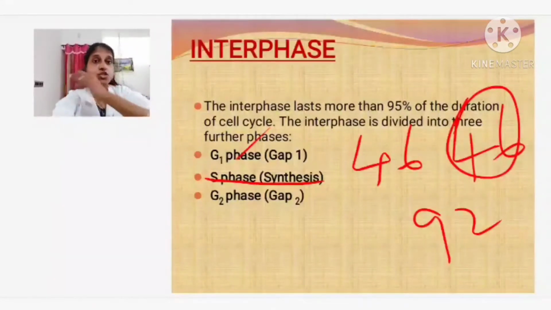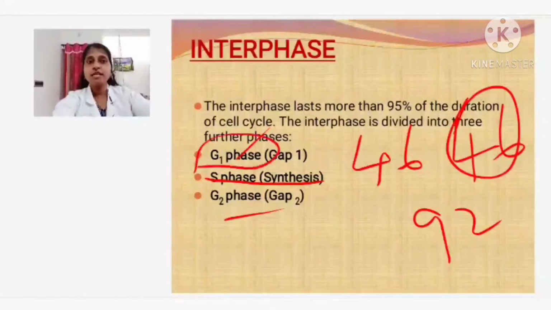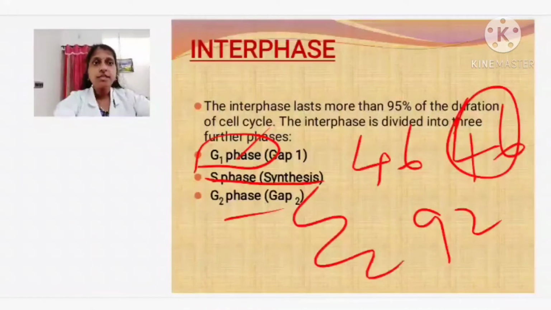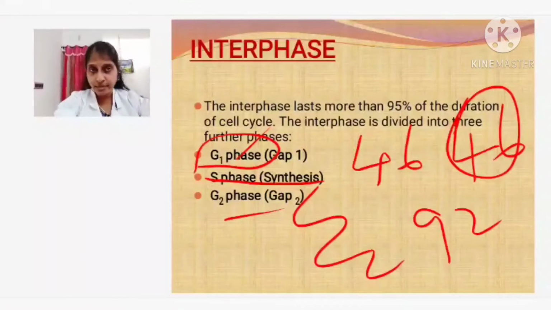The next phase is your G2 phase. In the G1 phase, I told you, all the cell organelles, proteins and food that are needed are prepared and kept ready. In the S phase, the DNA is getting synthesized from one set to 2 sets of DNA, which means 46 chromosomes form their duplicate 46 chromosomes, and these are present in the cell. Now what is the next stage?